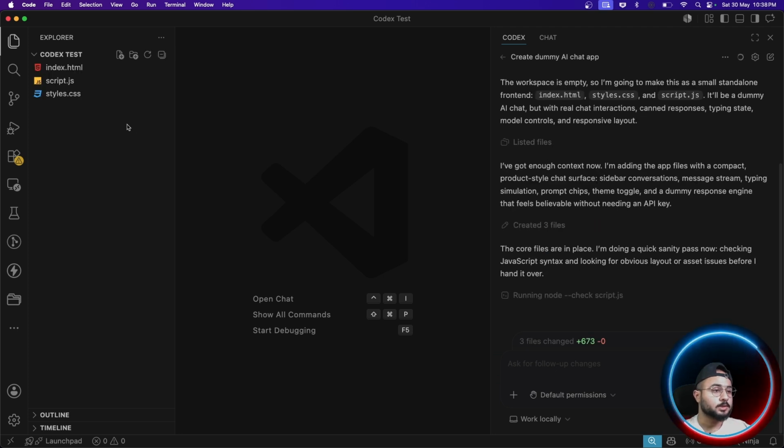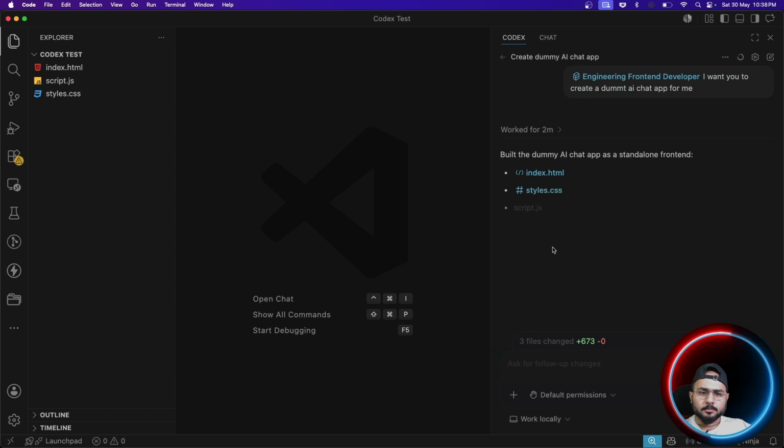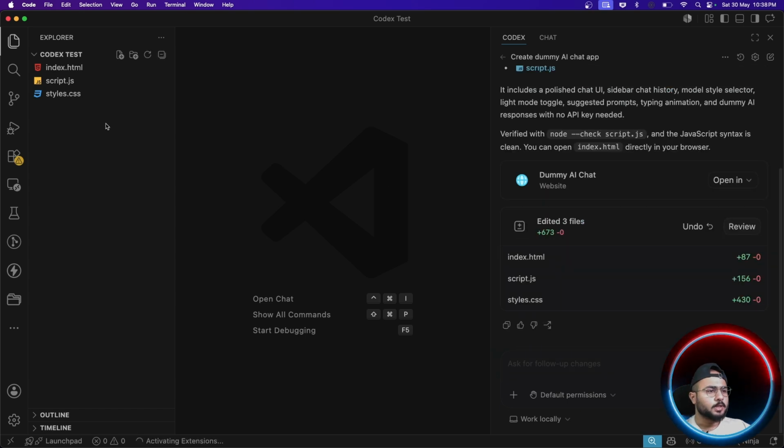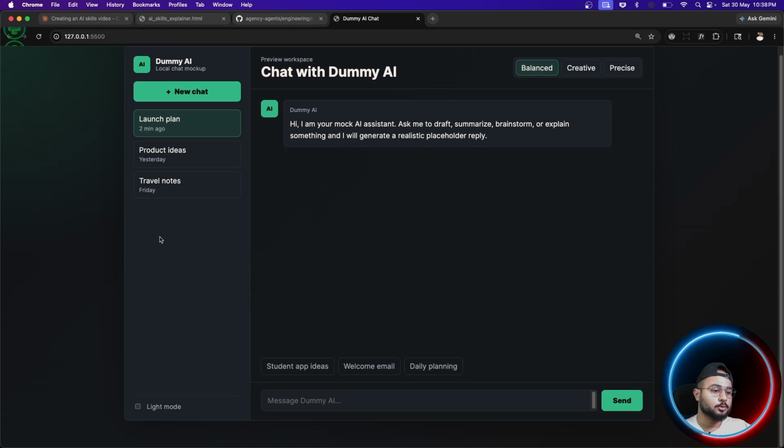Okay, so I can see certain files were created, and it's still working. Perfect. So it created certain files, and let's just go live with this, right? That's just amazing, guys. As you can see, there was nothing, like nothing. It was just a single line of prompt, and it was still able to create a wonderful UI with gradients in it. I mean, come on, man, this is just too much.